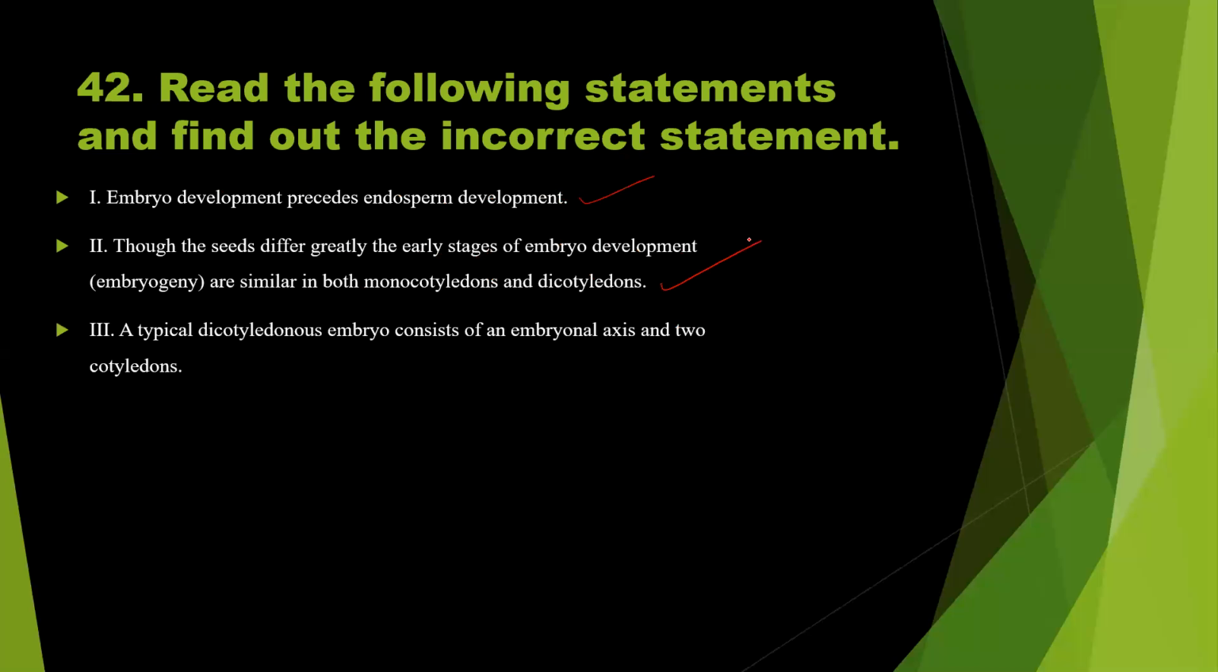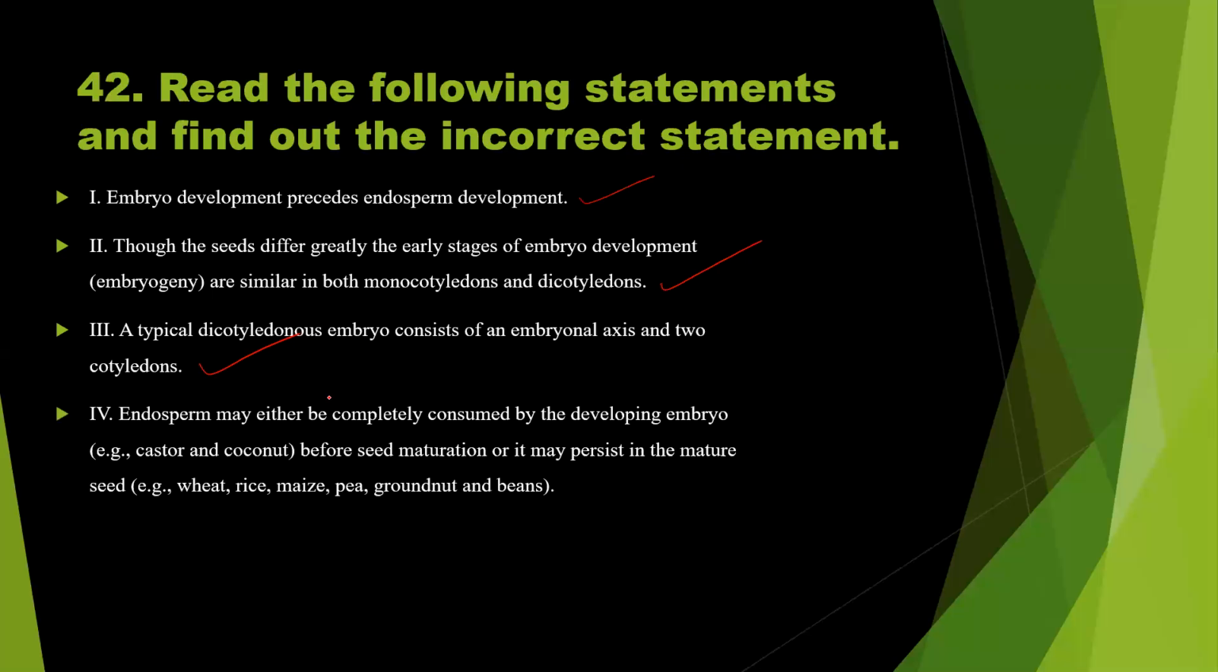A typical dicotyledonous embryo consists of an embryonal axis and two cotyledons. Yes, this statement is also correct. Endosperm may either be completely consumed by the developing embryo, castor, coconut, before seed maturation, or it may persist in the mature seed. Wheat, rice, maize, pea, groundnut, and beans.